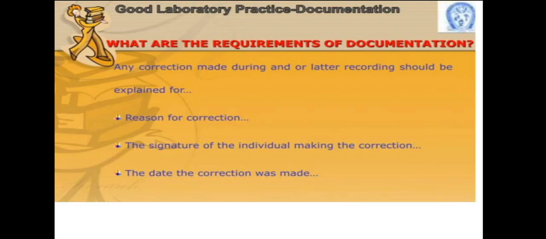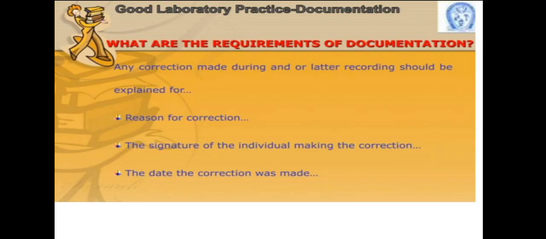Now, what are the requirements of documentation? Any correction made by any person, authority, group or committee, all alterations are made on that type of document with signature and date, the date on which the correction was made.